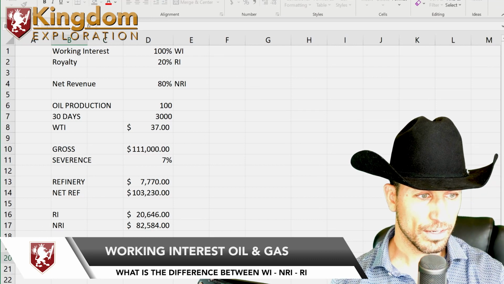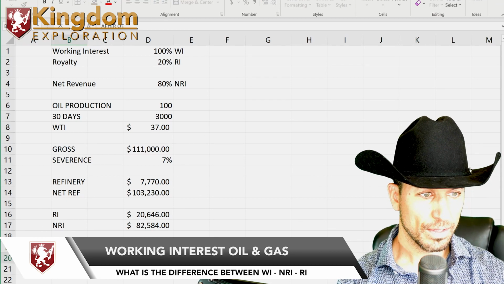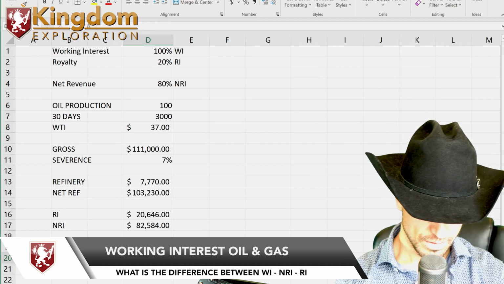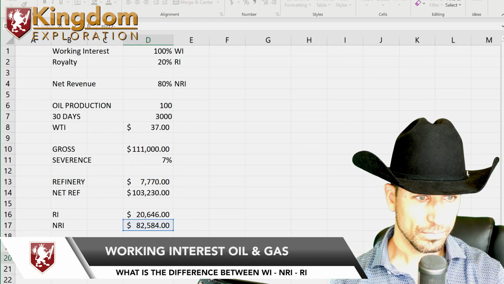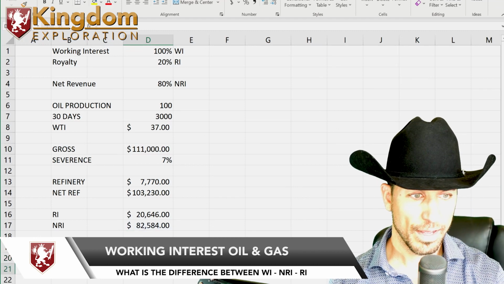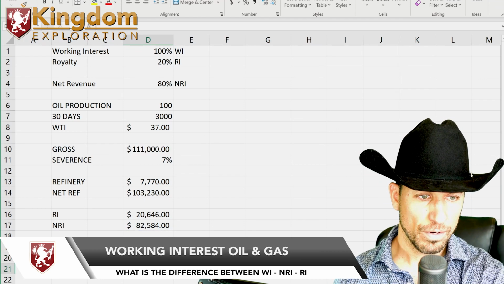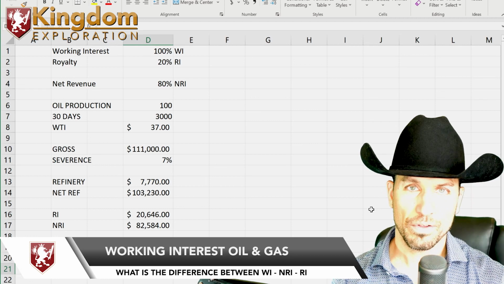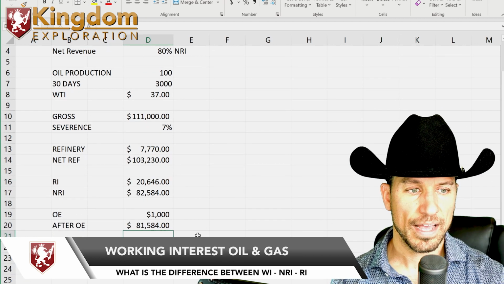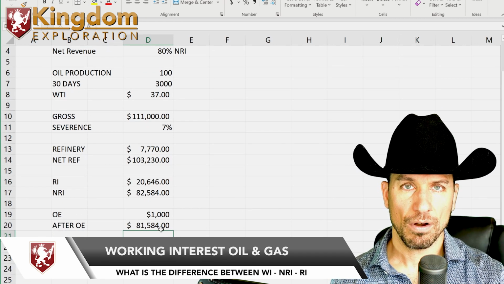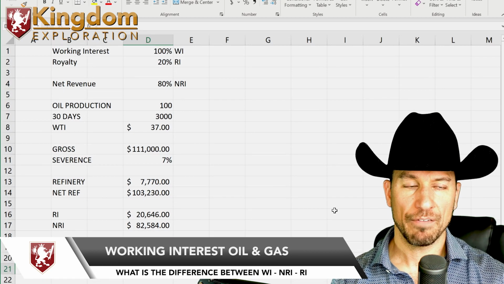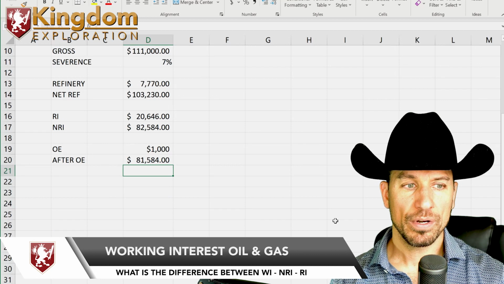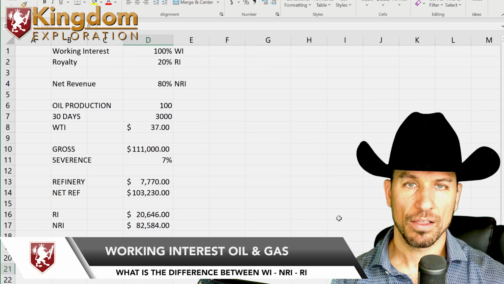So after operating expenses, it's $81,584. Now there's a few other expenses, but we're not going to get into that. That's a ballpark figure of what your net revenue would be. So if you bought the whole well, you would get a monthly check for $81,000.